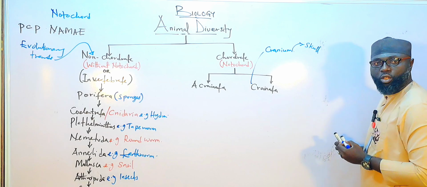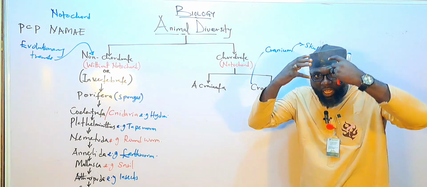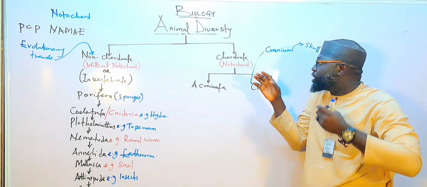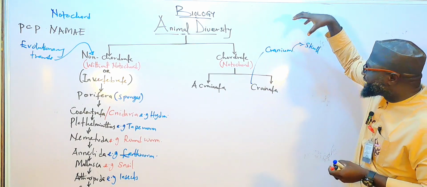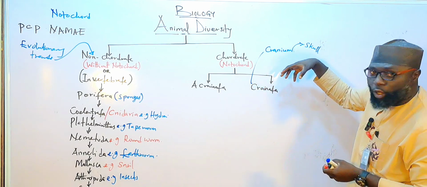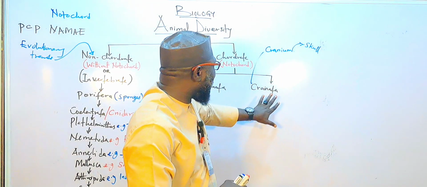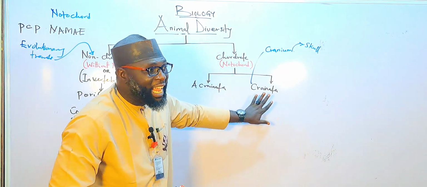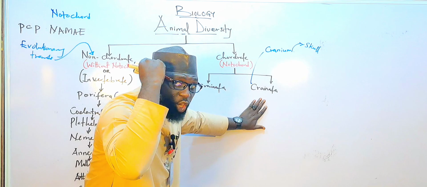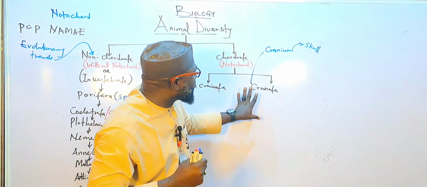Cranium is skull. Another name for skull, the bone that surrounds our brain, is called cranium. So inside the skull, we have the brain. Any animal that has a skull, or a cranium, which is the bone of the head, we call it Craniata.